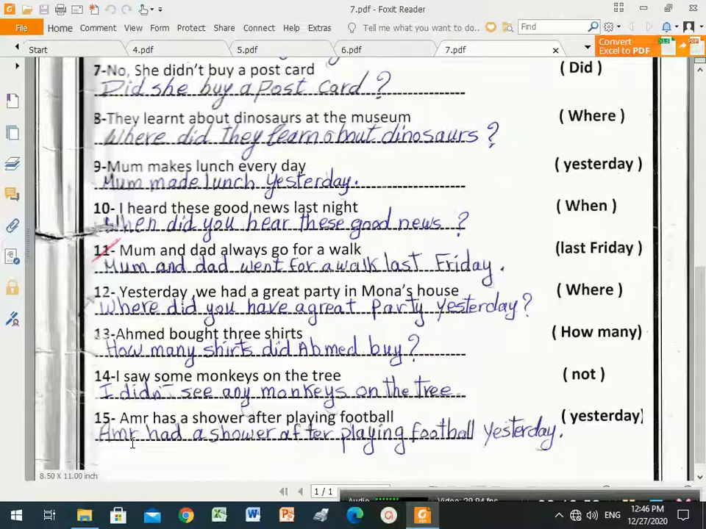Number 15. Amr has a shower after playing football. And between brackets, yesterday. So he wants us to make the sentence in past simple. So here, has changes into what? Yes, had. Amr had a shower after playing football yesterday.